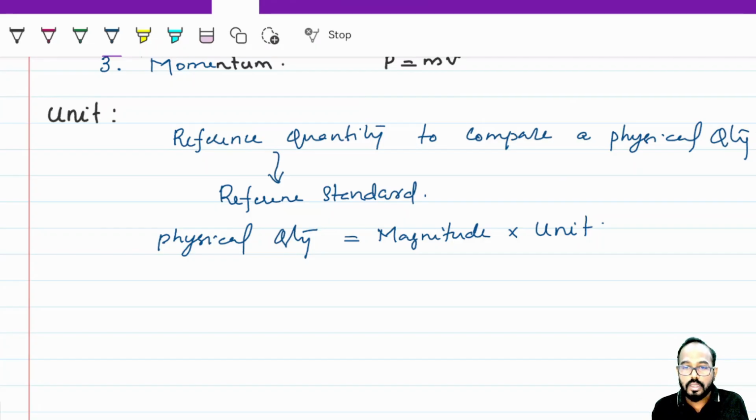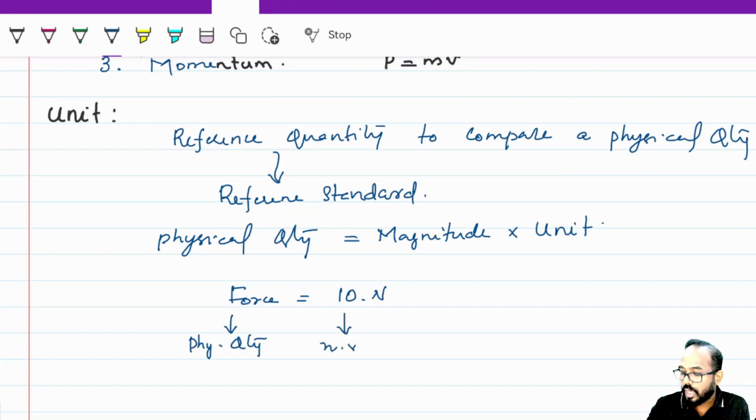So every physical quantity is represented as a numerical value, the magnitude, multiplied by its reference standard unit. If a force is 10 Newton, it's actually 10 times 1 Newton; Newton is your reference standard. This whole thing is the physical quantity; the numerical value is called magnitude, and the reference standard part is called a unit.